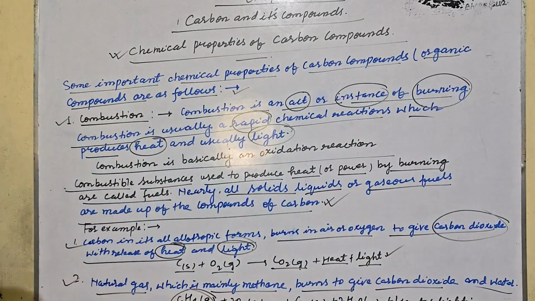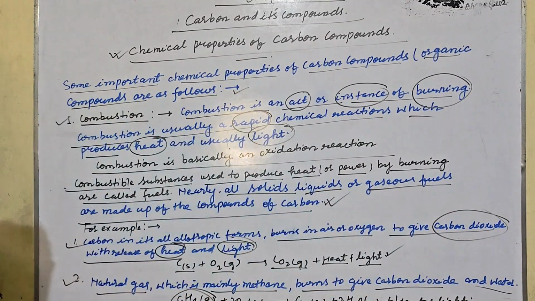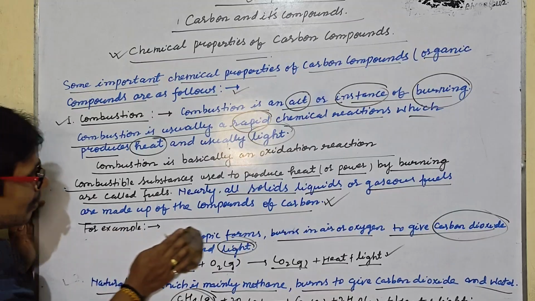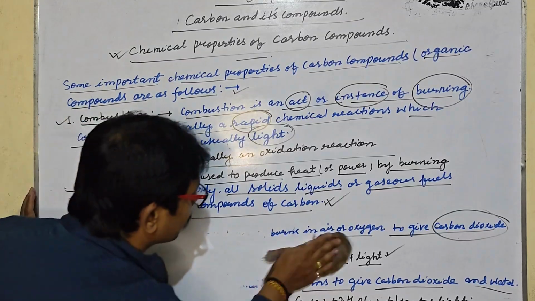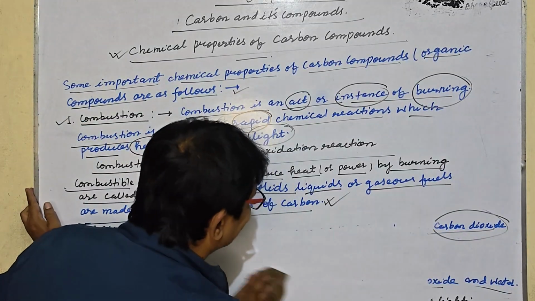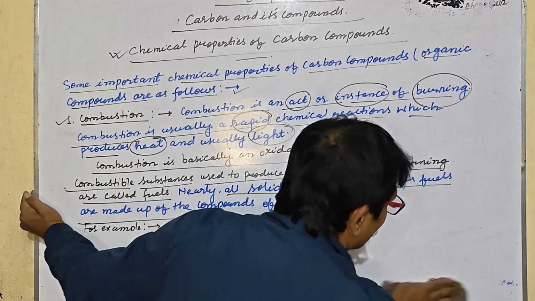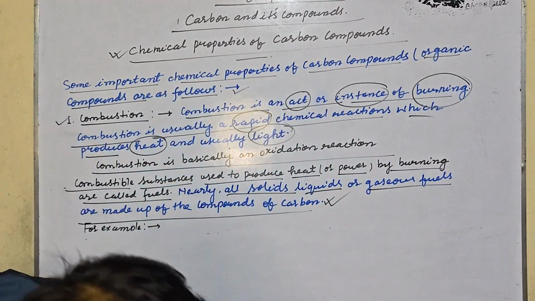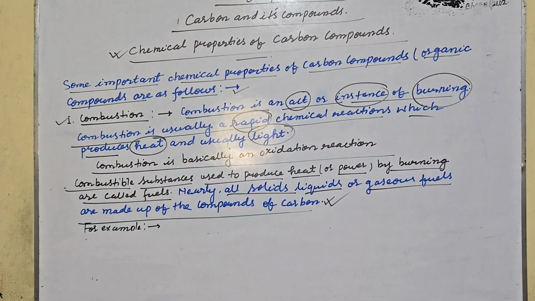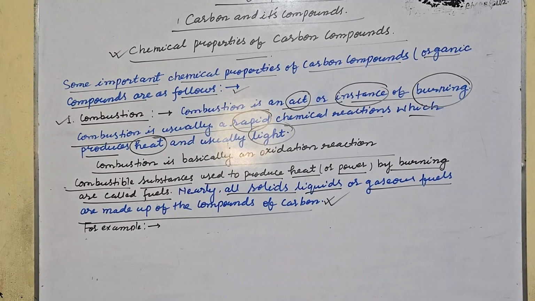Let's take another example of a combustible, that is example number 3 and example number 4. So my dear student, it is quite clear about combustion. After that, there are 4 types of chemical properties of carbon compounds. First is combustion, second is substitution reaction, third is addition reaction, fourth is oxidation, and a few things like hydrogenation we also have to read, according to the NCERT syllabus.